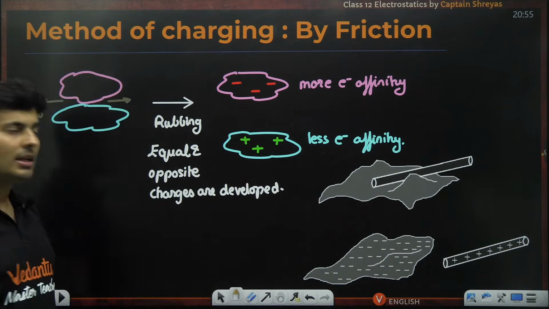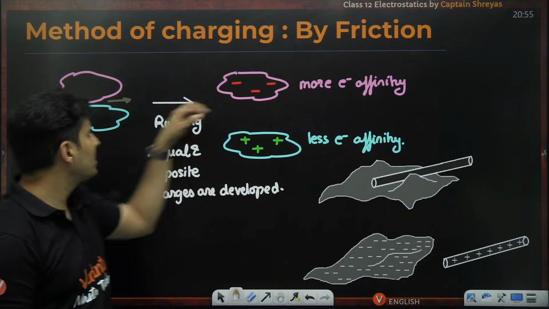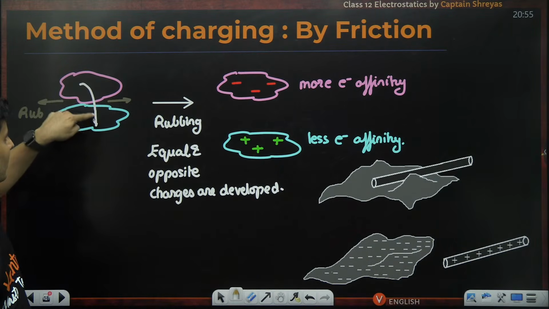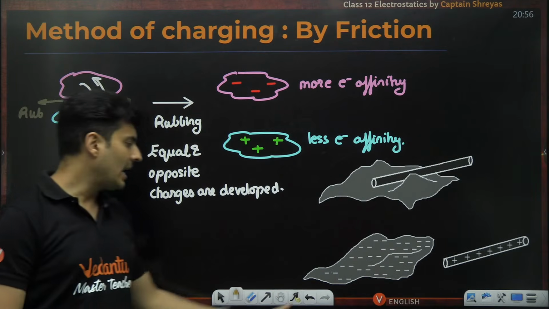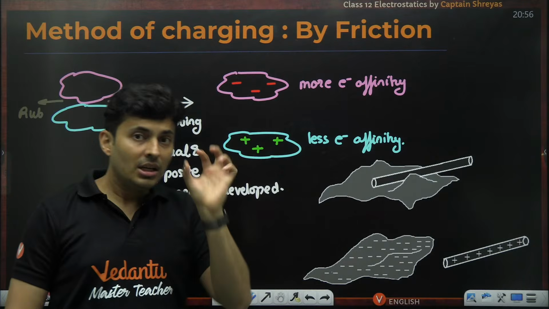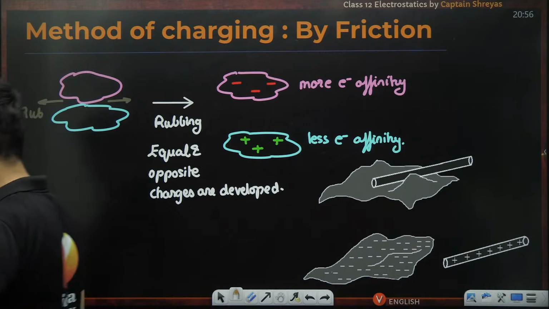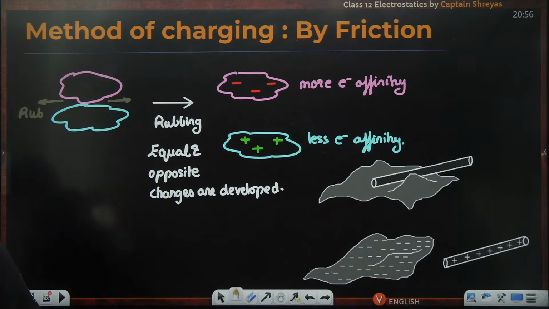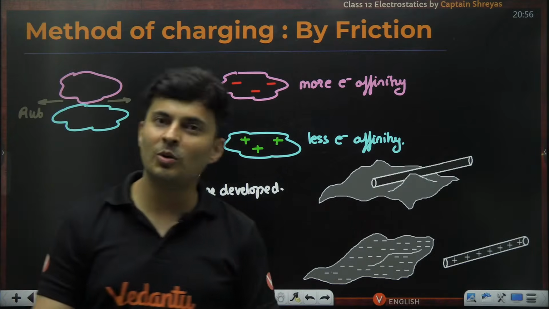That is one thing. Most importantly, is it the positive charge that jumps from here to here, or is it the negative charge which jumps from here to here? Answer the question. Which actual charge goes from one body to the other body in this rubbing process? Come on. If Earth is neutral, why does it attract charged objects? We'll come to that, Pratyush, when we discuss earthing.